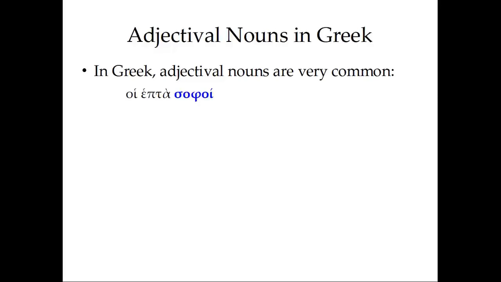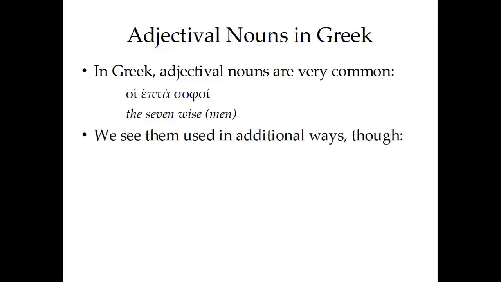It's not a declinable word, so we don't see it change form there. We don't actually have a noun that this adjective is modifying, but we know from the number and the gender that we're talking about men, a group of people. So we would translate it as the 7 wise men, even though we have no word for the men here.